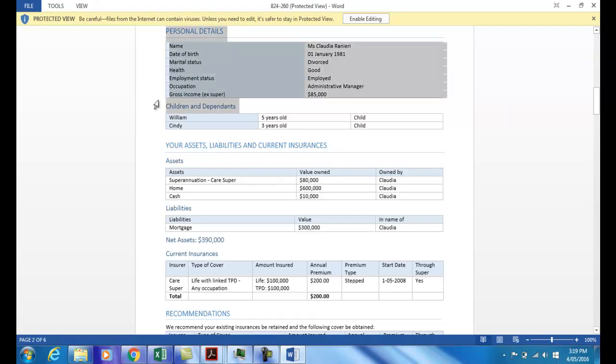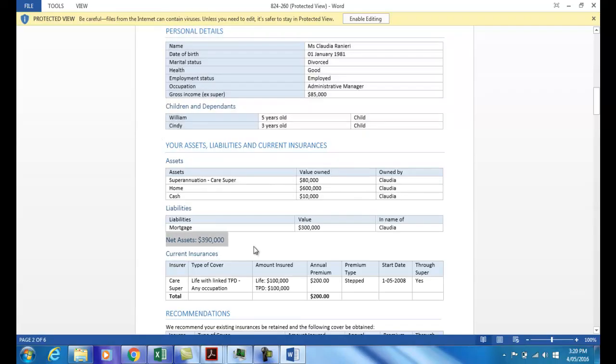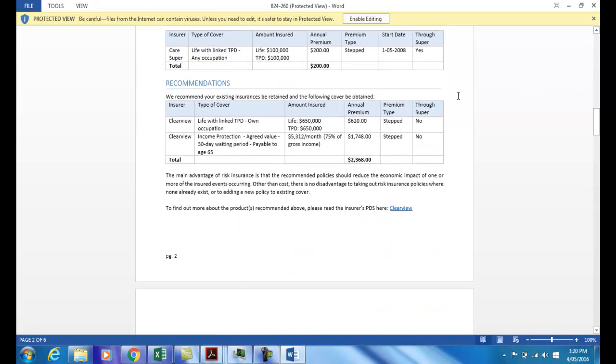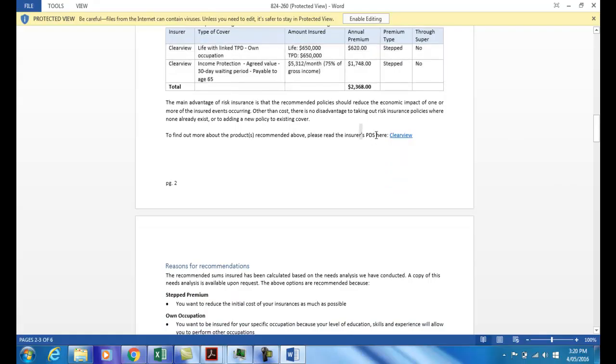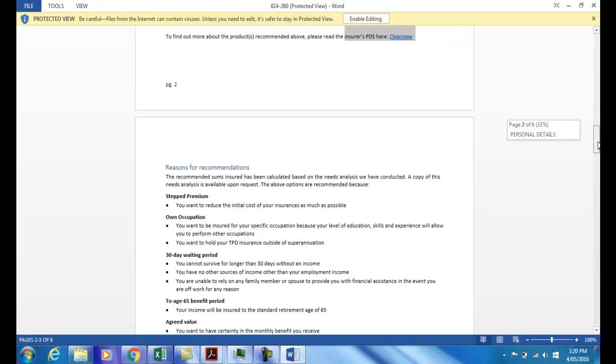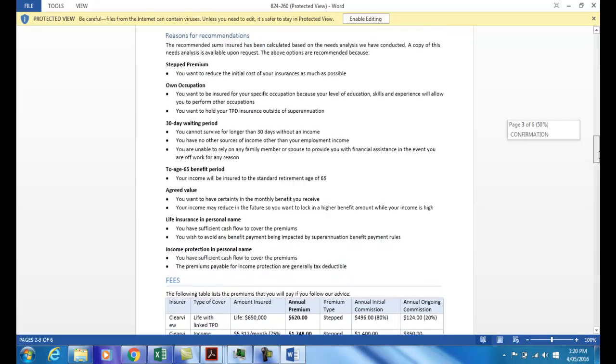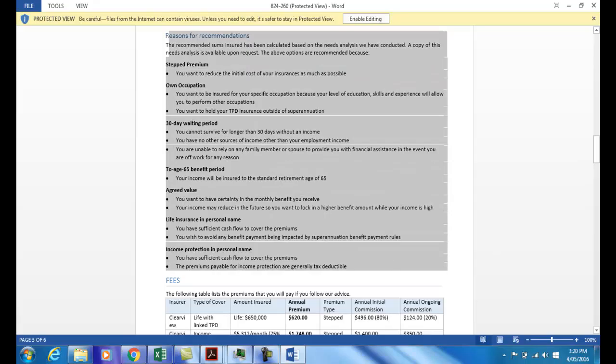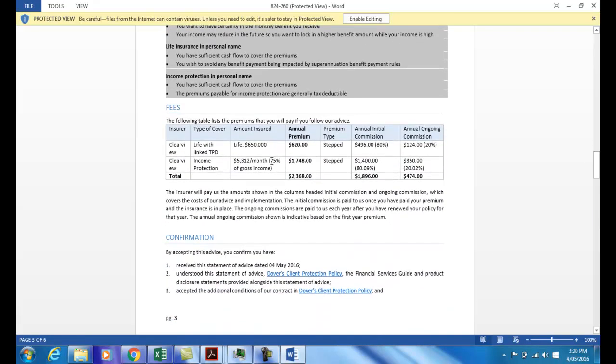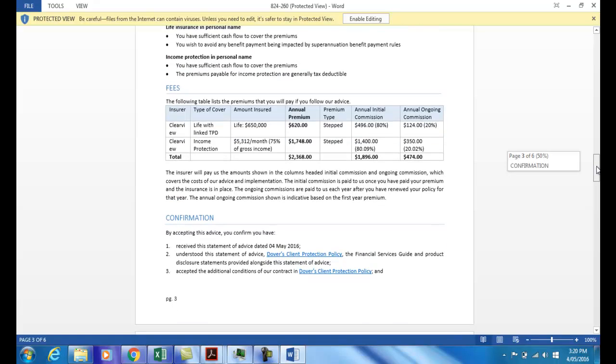Here's all our clients' personal details: children, net assets $390,000, current insurances are addressed, recommendations. Note that we're saying we recommend the existing insurances be retained, and then we're recommending that these new ones be taken up. We have a link to the PDS here that was automatically put in, so we've met our disclosure requirement to provide the product disclosure statement along with the advice, and we've listed out our reasons for the recommendation. We've clearly enunciated our fees, and as you can see, this table also calculates the percentage of the commission that is going as a fee.